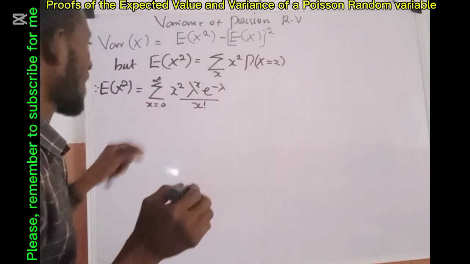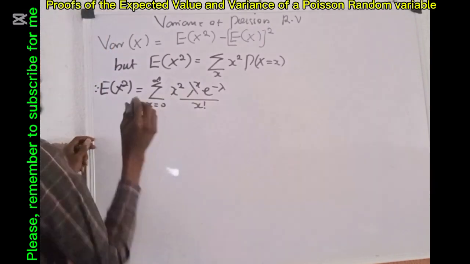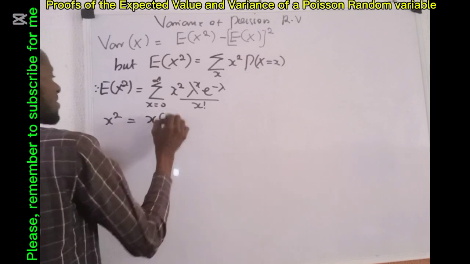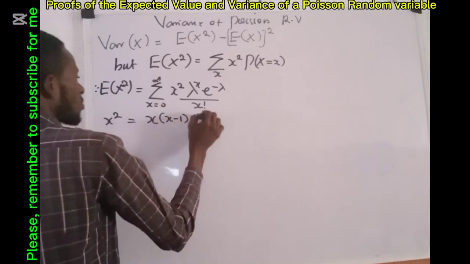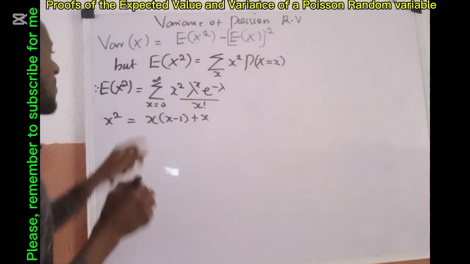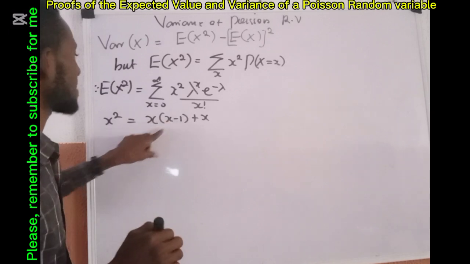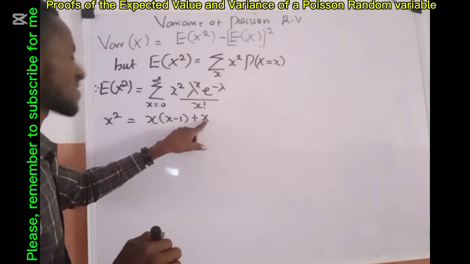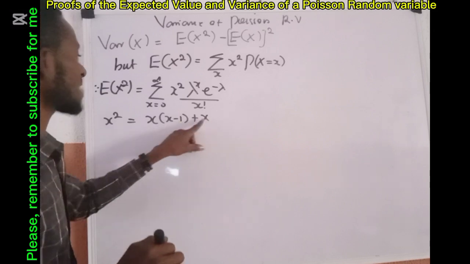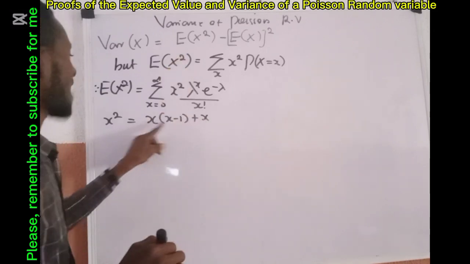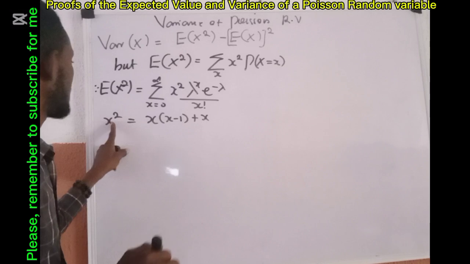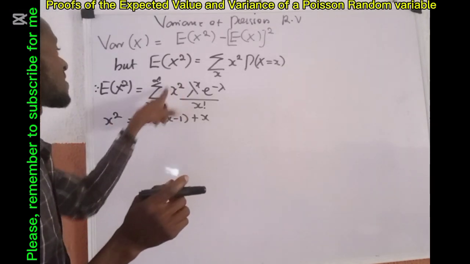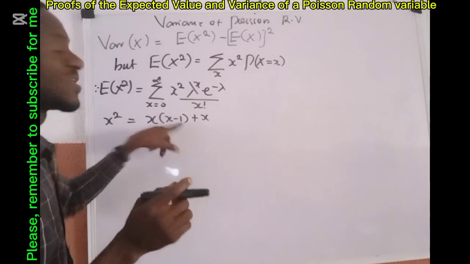And in this proof, I want you to understand that there is no difference between x raised to power 2 and x into x minus 1 plus x. If you open the bracket here, you have x times x squared, x times minus x plus this x. You find out that minus x and plus x is going to cancel off and you are left with x squared. So this and this can be used interchangeably. In that case, I can decide to remove this x raised to power 2 here and replace it with this.